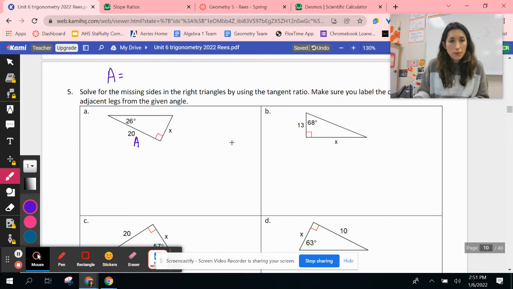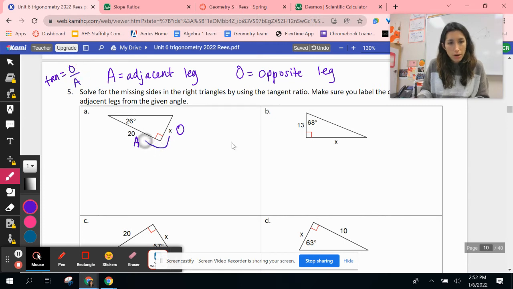So A equals adjacent leg. And in order to be adjacent, because technically this side's next to, it's adjacent, but it's not a leg. Remember, it's a hypotenuse. So A is for adjacent leg. And then O is going to be opposite leg. And if you want to write out the full words, you can too. So this is the leg that's across from. We're going to call that opposite. And remember, a tangent ratio, tan, is opposite over adjacent. So I like to do an arrow diagram, opposite over